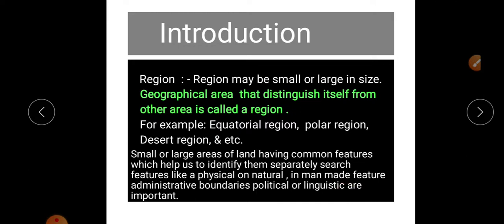So sometimes physical boundaries and sometimes political boundaries, or a human feature, are responsible for separating that area from other regions.